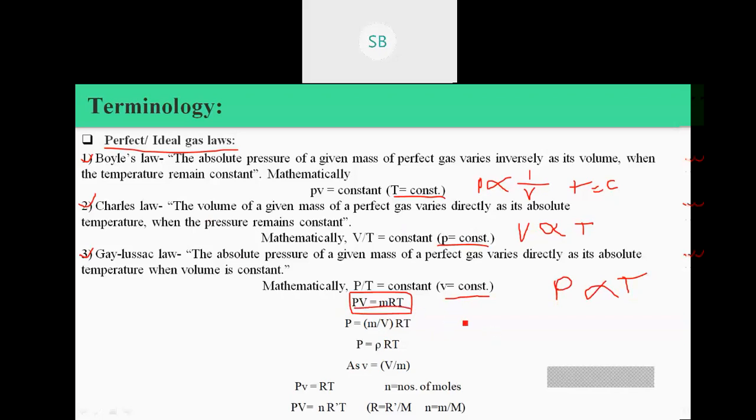Here we take m as a proportionality constant.